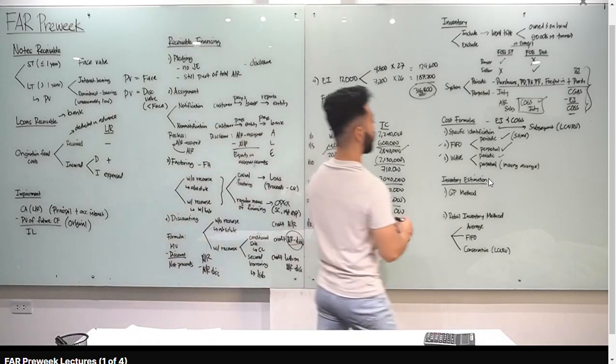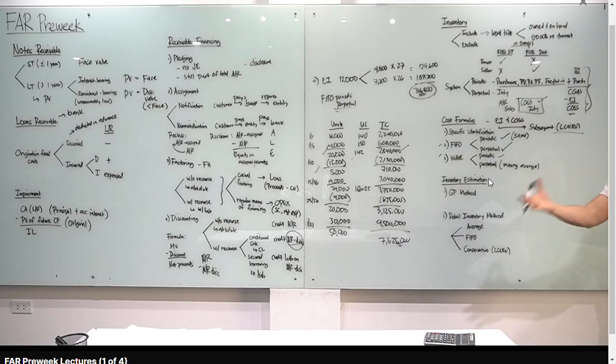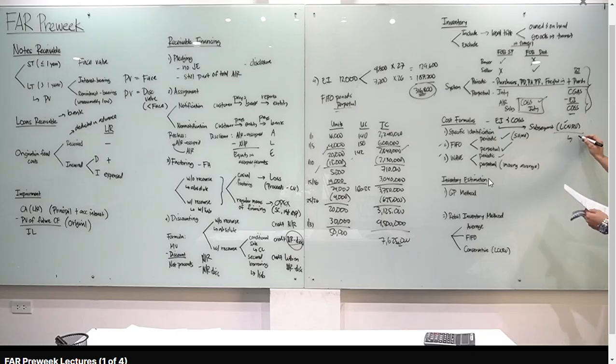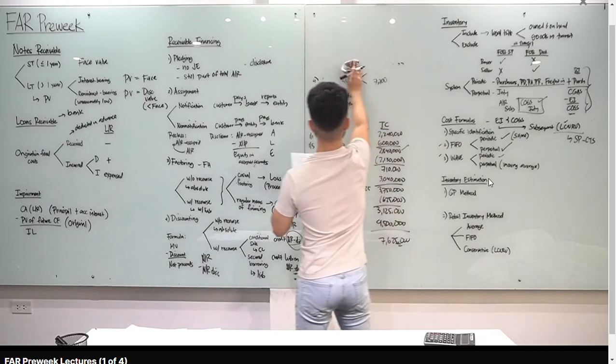Apply natin class yung lower of cost or NRV. Pag sinabing cost, basically, yun yung magkano natin na-produce or nabili yung inventory. So, okay na tayo sa cost. Pag sinabing NRV, ibig sabihin lang yung class, that's the selling price minus cost to sell. Yun yung formula. Selling price minus cost to sell. So, let's apply LCNRV. Punta tayo dun sa number 7.